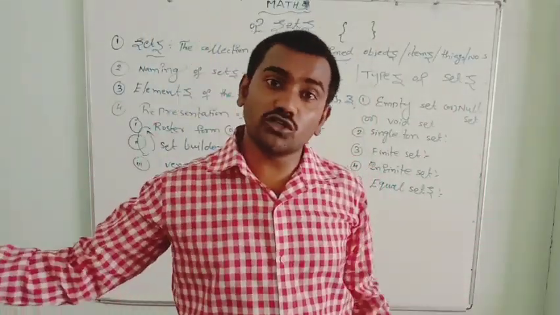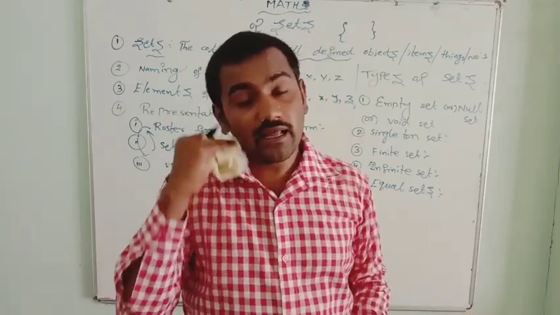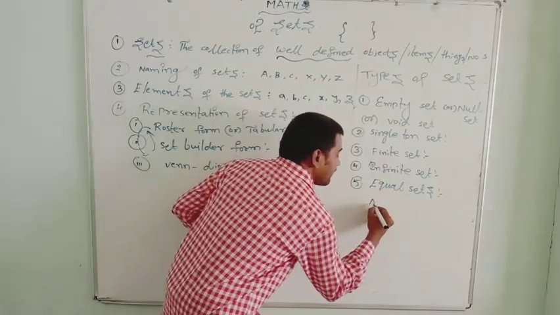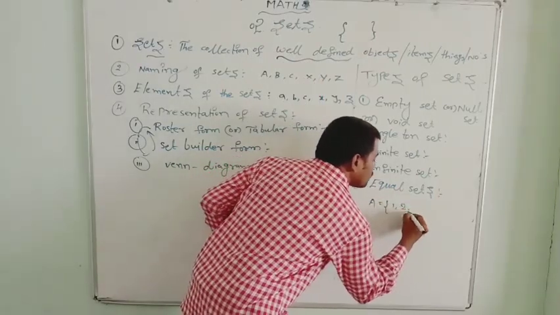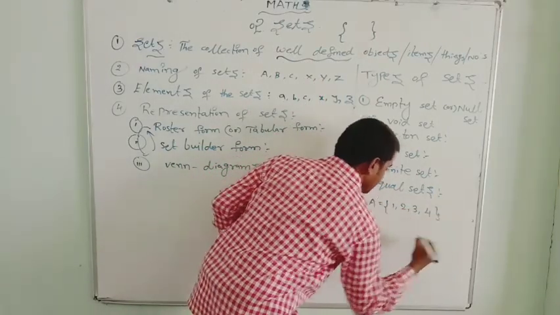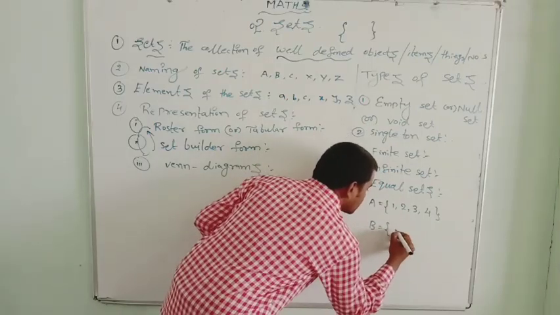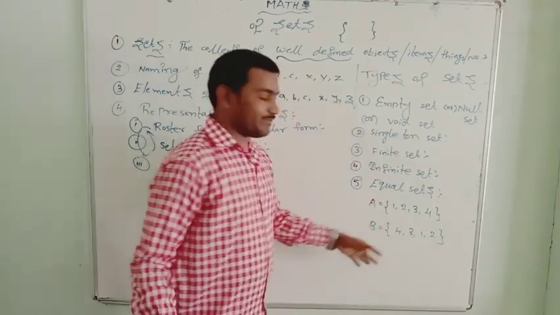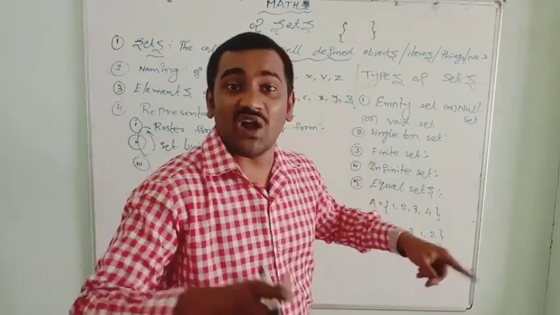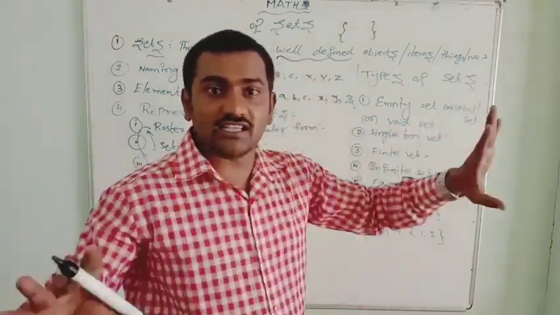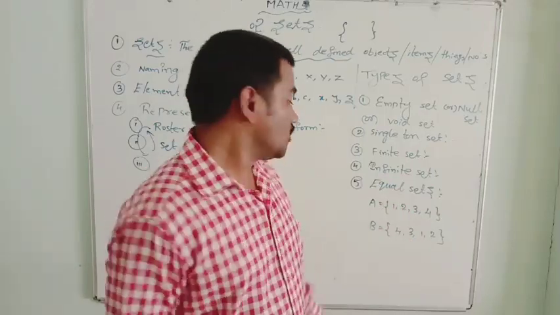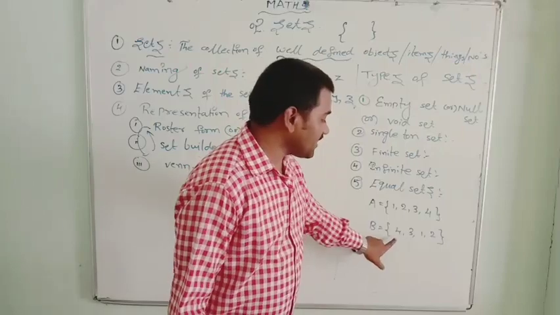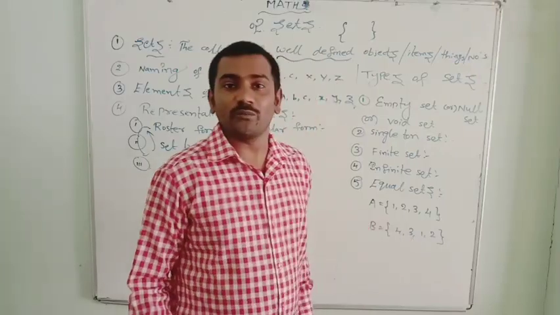Then only they are considered equal sets. Suppose set A contains 1, 2, 3, 4 and set B contains 4, 3, 1, 2. The order of the elements is not necessary in roster form. Every example I am taking in roster form. So here set A contains 1, 2, 3, 4. Set B also contains 1, 2, 3, 4.